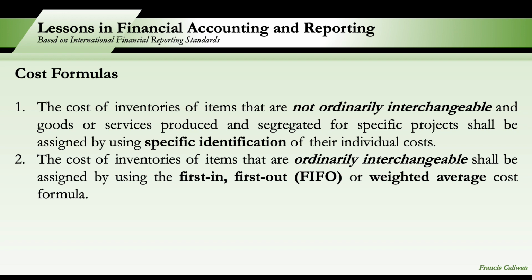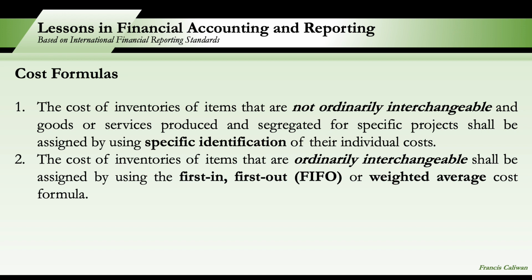Whereas for weighted average, this method considers goods to be undistinguishable or ordinarily interchangeable and are therefore valued at an average of the cost incurred. So ang ginagawa natin dito is we compute the weighted average unit cost.